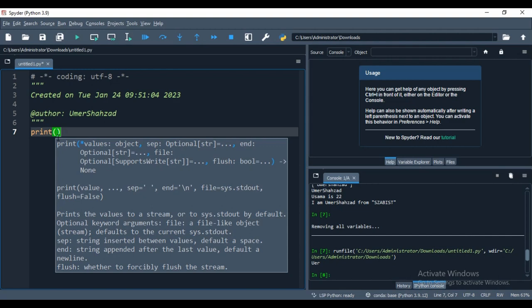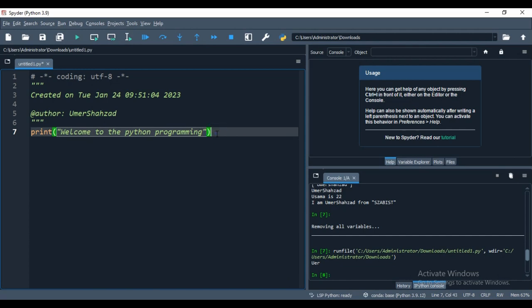Inside the print function, you use quotes, and within the quotes you add whatever string you want to print. Let's say I want to print "welcome to the Python programming." Once I have written this, you do not need to put a semicolon at the end, nothing at all. You just write the string inside the code, save the file, and run it.